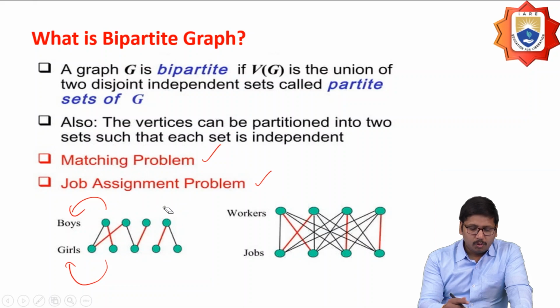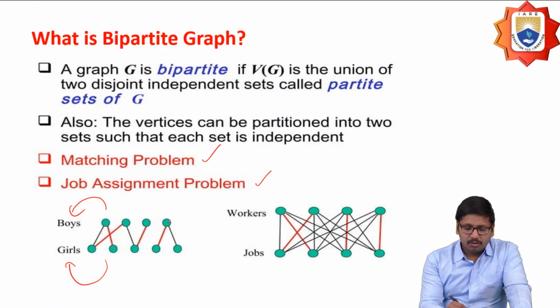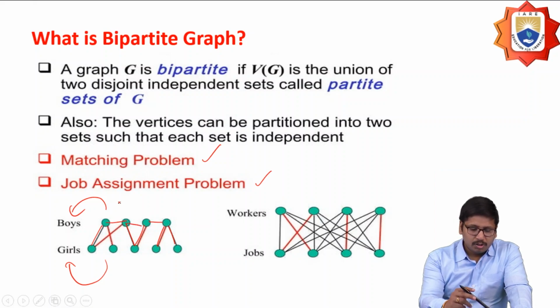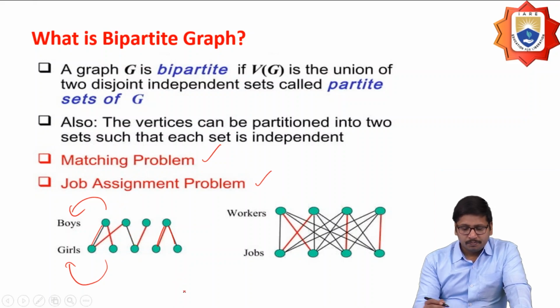So here I have a mapping between the group of boys and the group of girls. The mapping is done between the vertices, and no vertex has an edge within its own group. Then I can say that it is a bipartite graph.